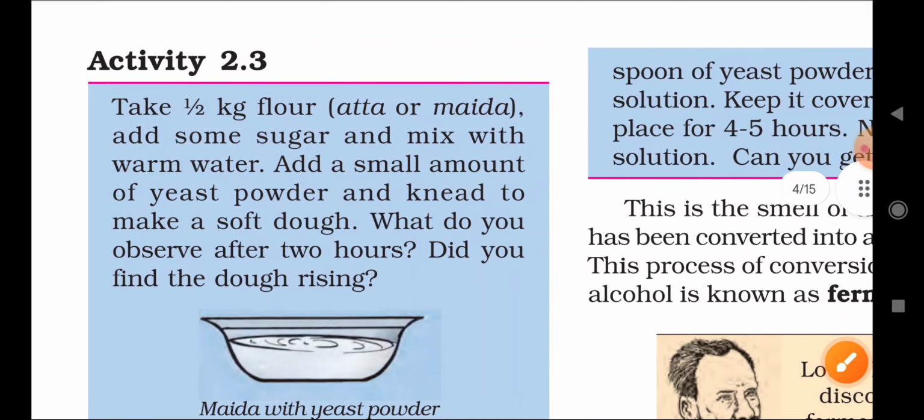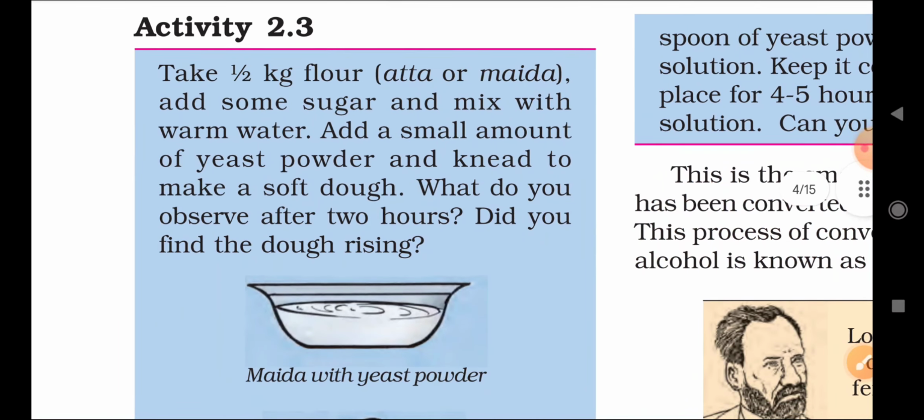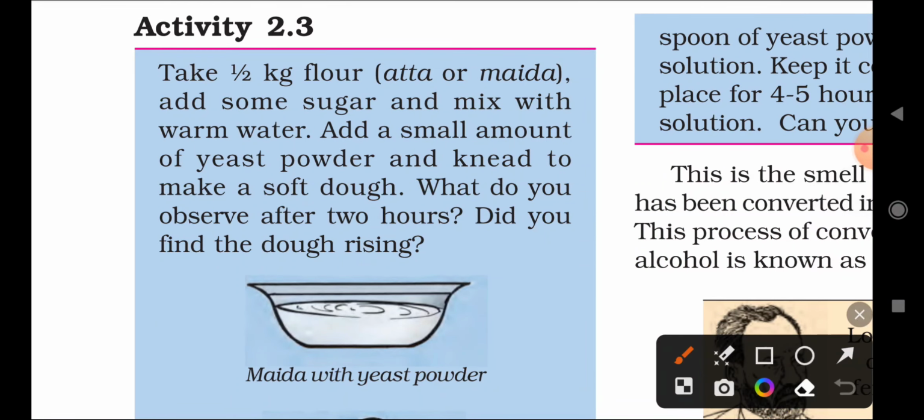This is a simple activity. Take half a kg of flour, atta or maida. Add some sugar and mix with warm water.